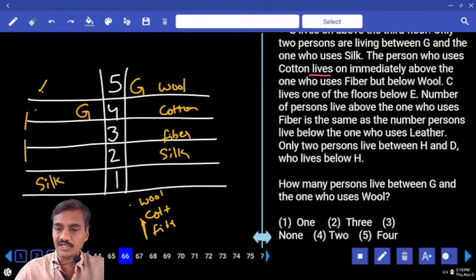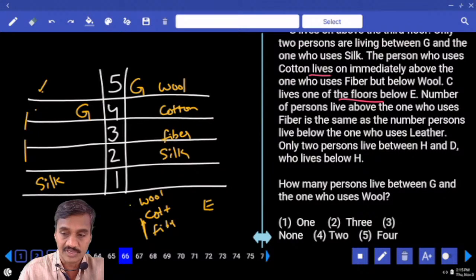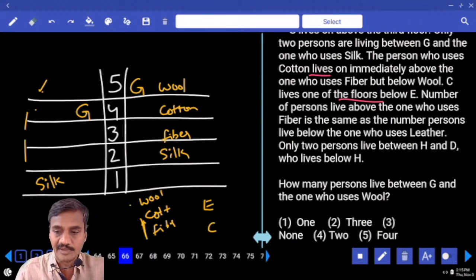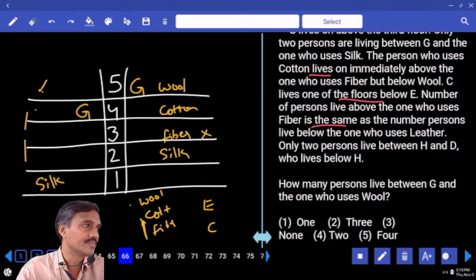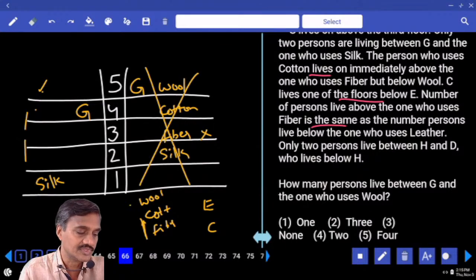And the next one, C lives one of the floors below E. Where is this C? C is one of the floors below E. And the number of persons living above the one who uses fiber is the same as the number of persons below leather. Above fiber and below leather, the number must be the same. Now in this case, is it possible? Fiber is exactly in between. This is not possible, so I'll have to go with this case.